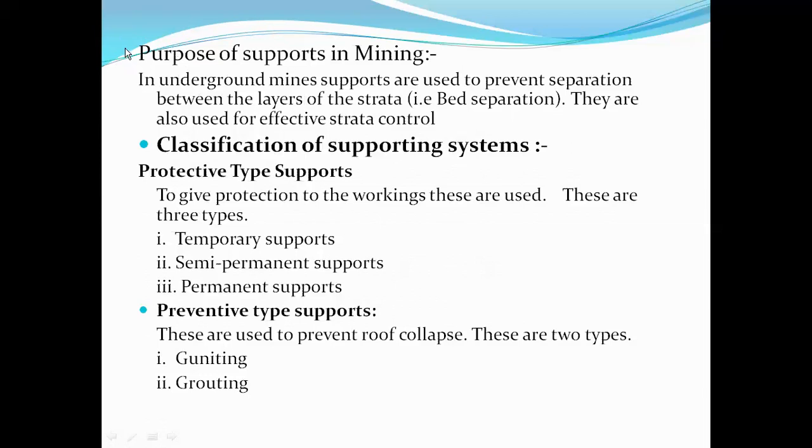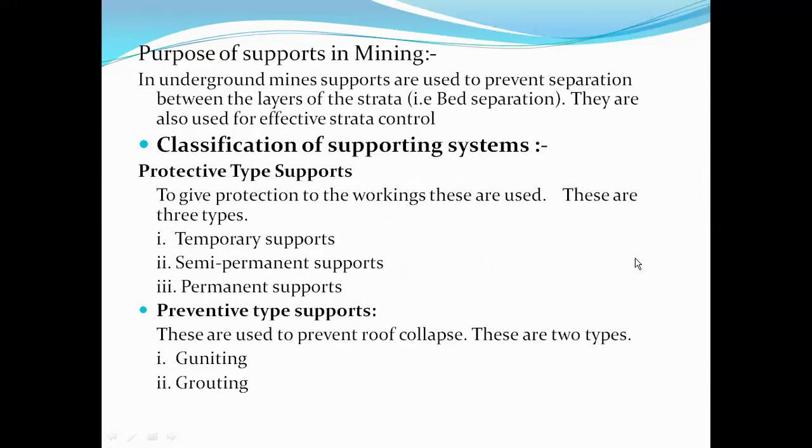So basically, let me repeat it. What is the basic purpose of supports in mining? In underground mines, supports are used to prevent the separation between the layers of the strata, because due to mining activity, the stresses which were in equilibrium get redistributed. We already discussed this in the previous video lecture. If you still have any doubts, you can refer to the previous video lecture to get more clarity on this. Initially, what are the stresses before carrying out the mining activity? What are the stresses acting over the block of rock mass? They are in equilibrium.